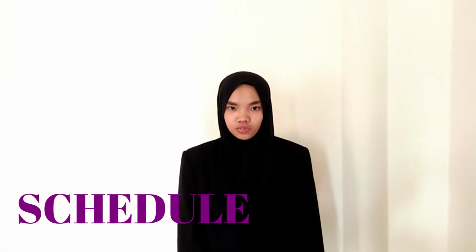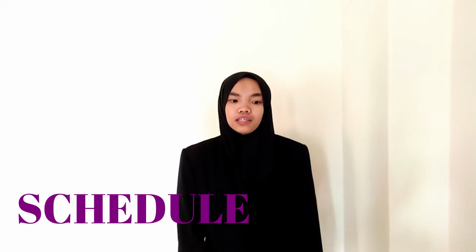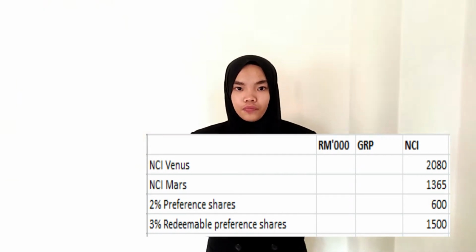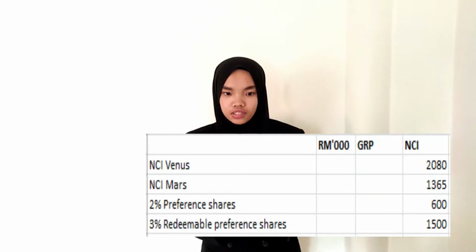Okay, next schedule. First, NCI. The figure of NCI from the subsidiary we take from the calculation of goodwill before, and 3% of RPS we take the full amount since the parent did not acquire it at all. Okay, next, retained profit of Mercury.